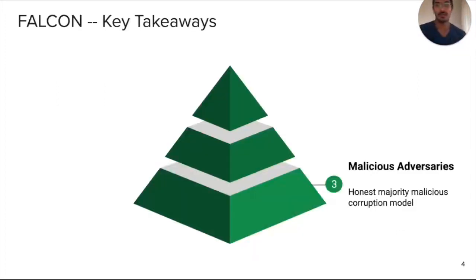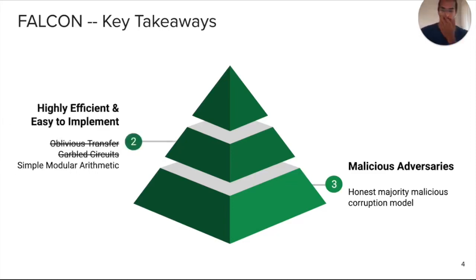So the three biggest takeaways of Falcon are, first, we operate with security against both semi-honest as well as malicious adversaries, in the honest majority corruption model, so one party can be corrupt, either semi-honest or malicious. The second key takeaway of Falcon is that the protocols are extremely simple, so that makes them very easy to implement as well as highly performant, so they don't rely on any heavy cryptography.